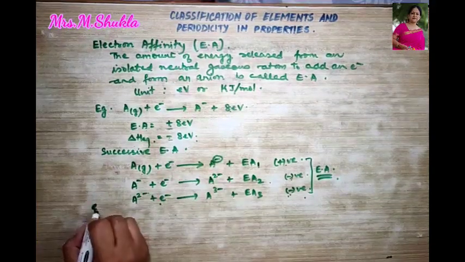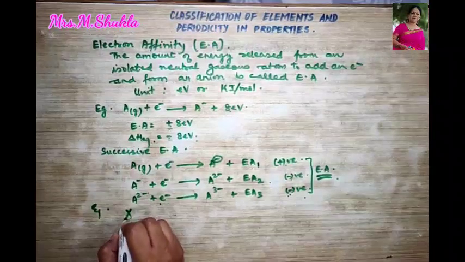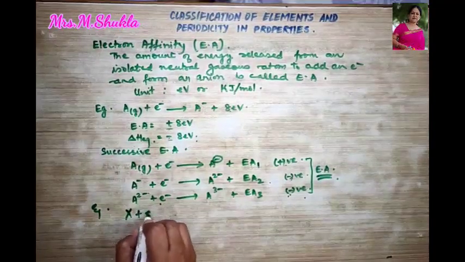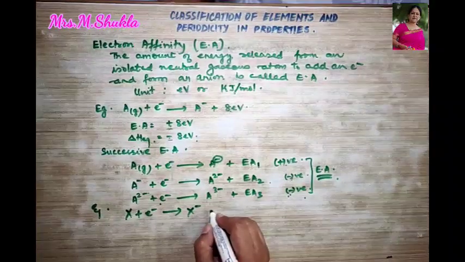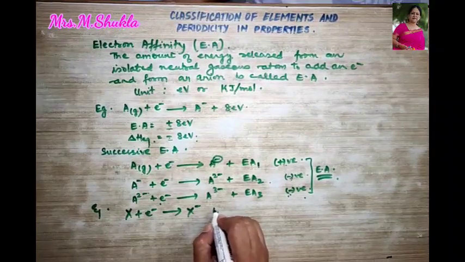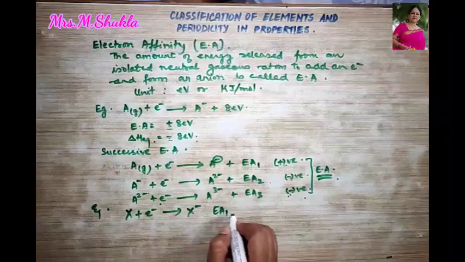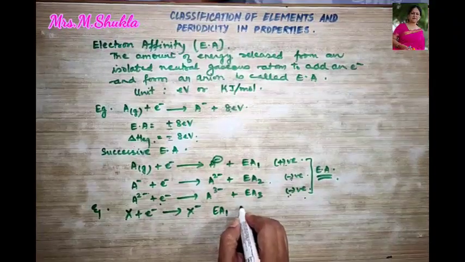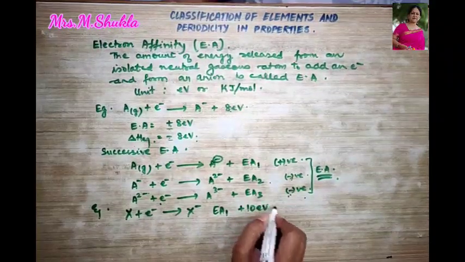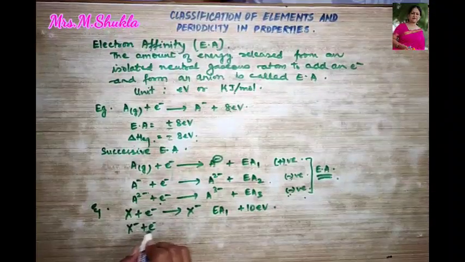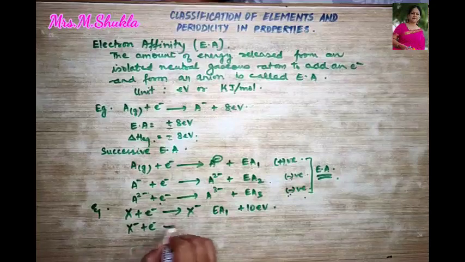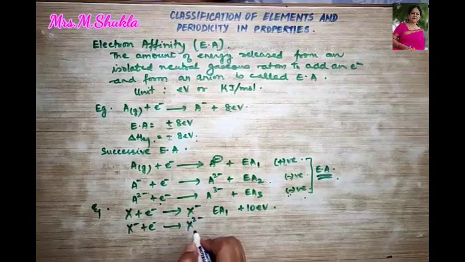Let's take an example. If X is an element which accepts one electron and forms a monovalent anion, its successive electron affinity becomes, say, plus 10 electron volt. Now for this same anion, more energy has to be added to form a divalent anion.